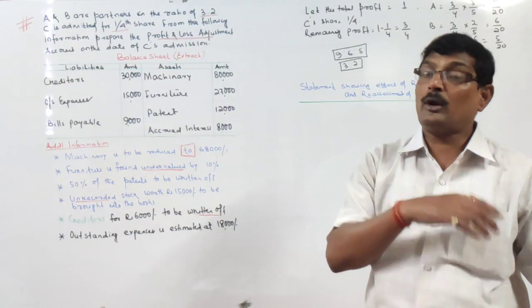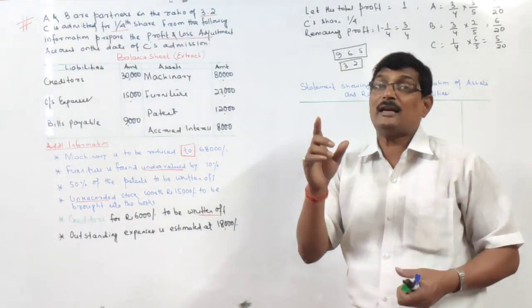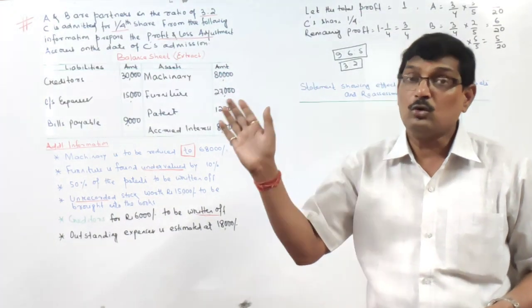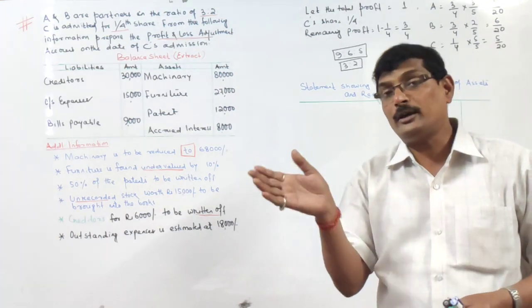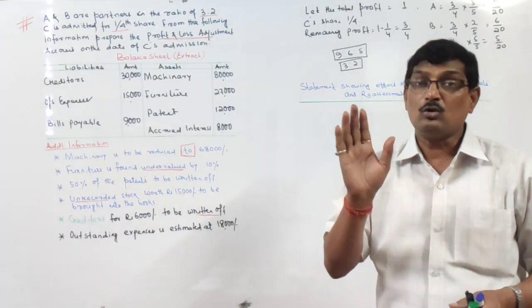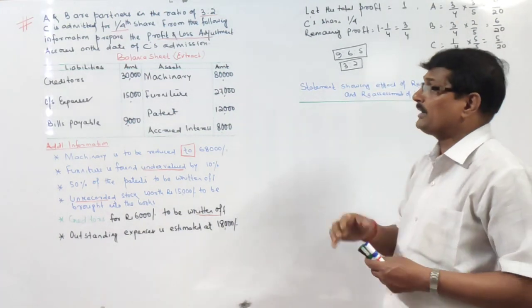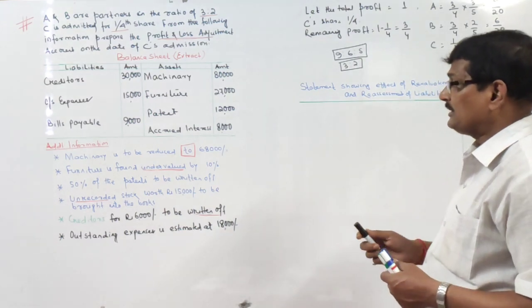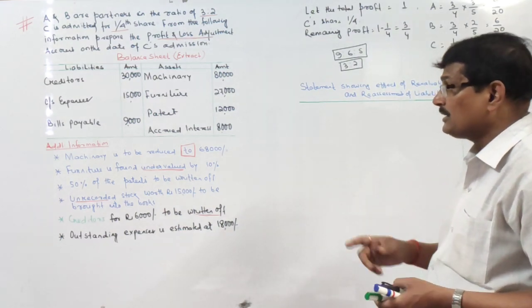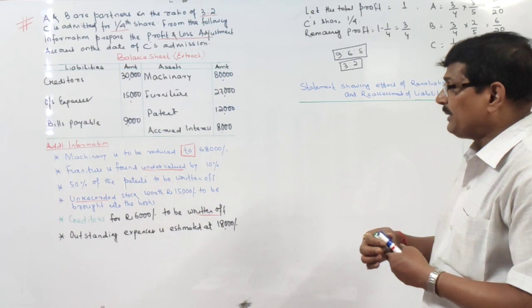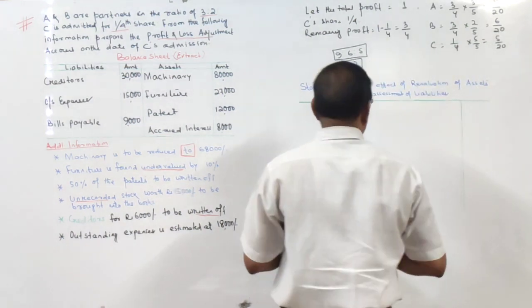Means, in other words, whatever you have shown in the credit side of the revaluation account is to be added, and whatever you have already shown in the debit side of the revaluation account is to be deducted. ठीक है, तो अब देखो हम कर रहे हैं. फर्स्ट वन क्या था, मशीनरी टू बी रिड्यूस्ड टू 68,000, डिक्रीज हुआ था. तो फर्नीचर पहले इंक्रीज हुआ है, तो पहले फर्नीचर को लिख देते हैं.